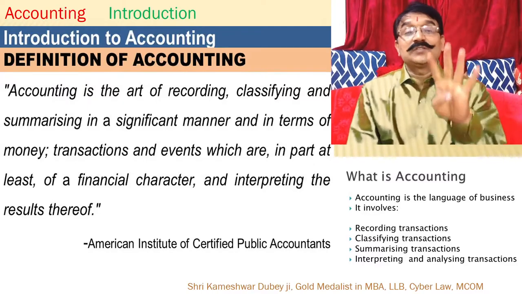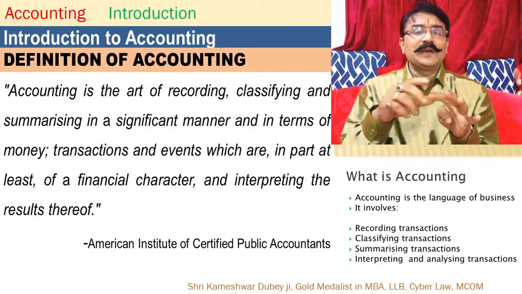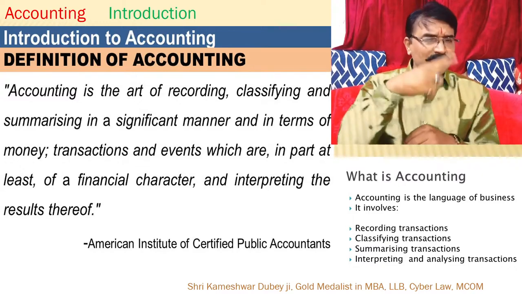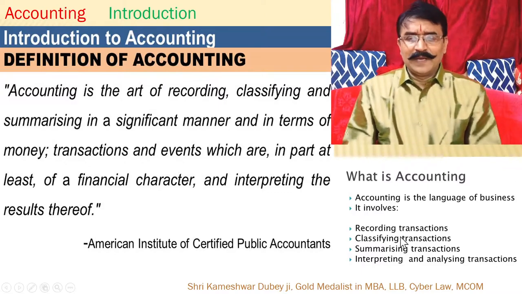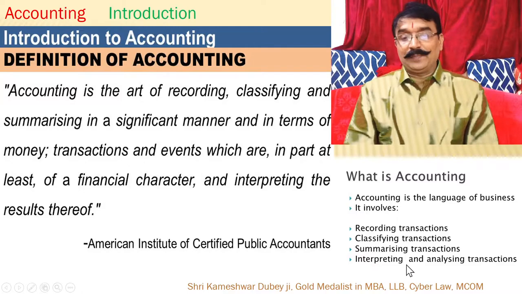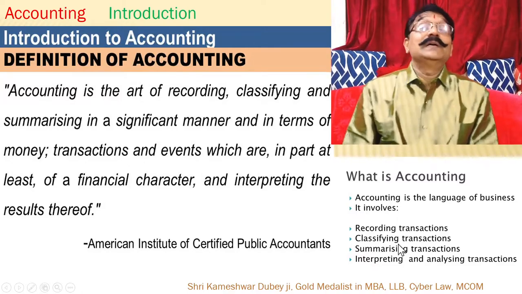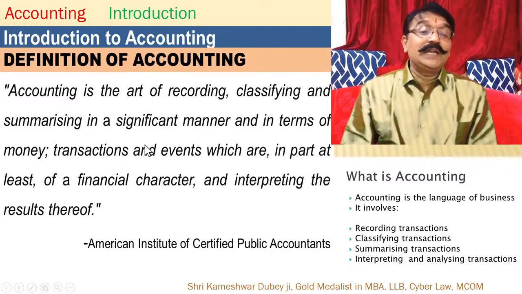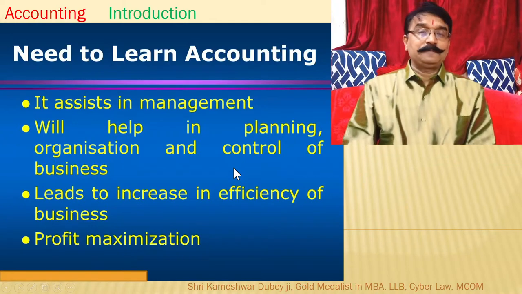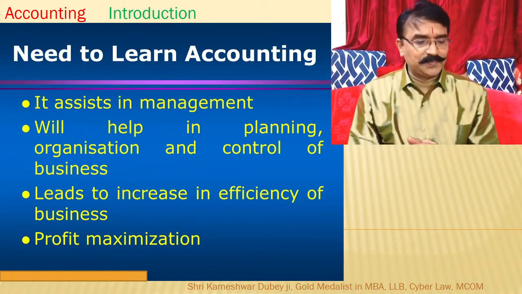Here, the functions of accounting are shown: recording, classifying, summarizing, and interpreting, and the result means communicating. Five processes. That is what is summarized here: recording of transactions, classifying transactions, summarizing transactions, interpreting and analyzing transactions. These are the functions of accounting, and all these functions have been mentioned in its definition itself. Right?